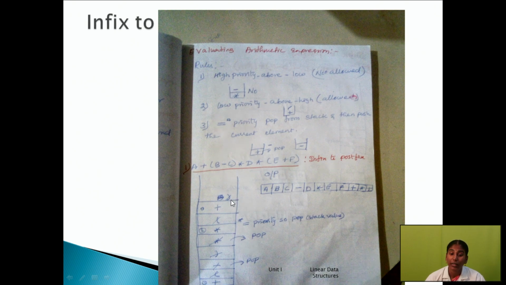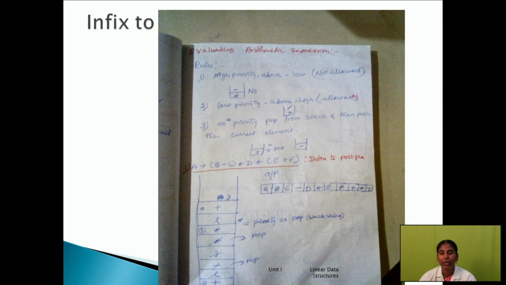Listen, as I already said, when you have an open and close bracket on the stack with elements within the brackets, you immediately pop. So pop here; the next element is star, pop it too; at last the plus operation is popped. Everything is popped from the stack.